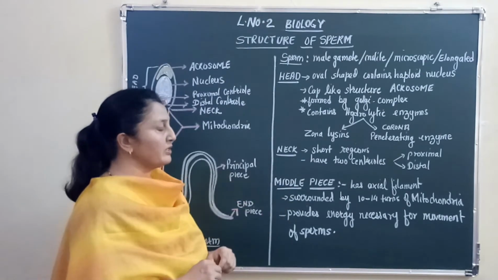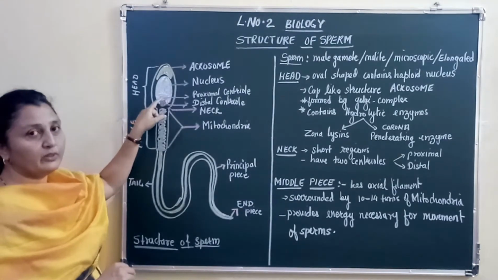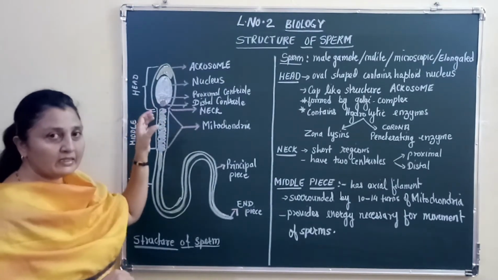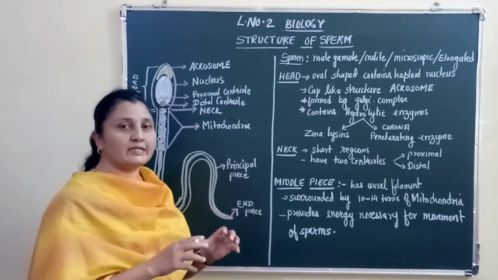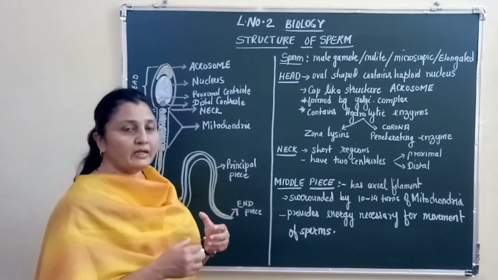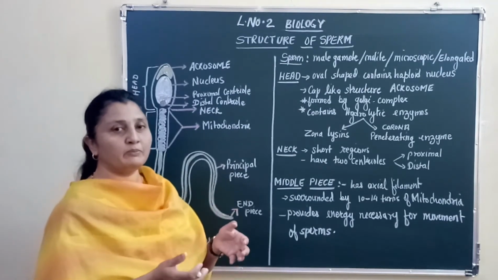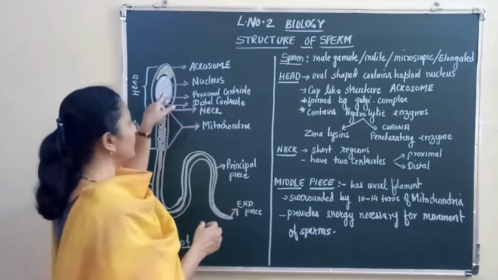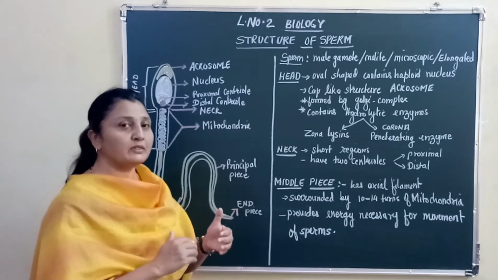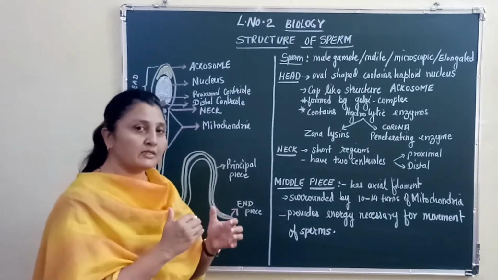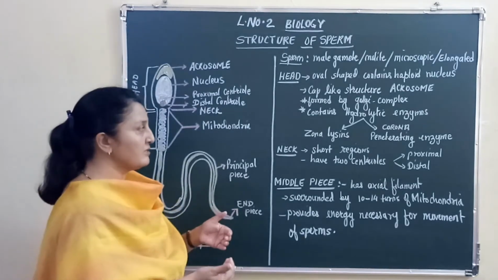The neck region is a short region and it has two centrioles, the proximal centriole and the distal centriole, right? Centrioles are an important organelle, because without a centriole the cell will not divide. The egg or the ovum does not have a centriole. So the father's contribution to the baby's formation is not only the nucleus, but these centrioles also. The centrioles are contributed to the zygote by the father, in the form of sperms.